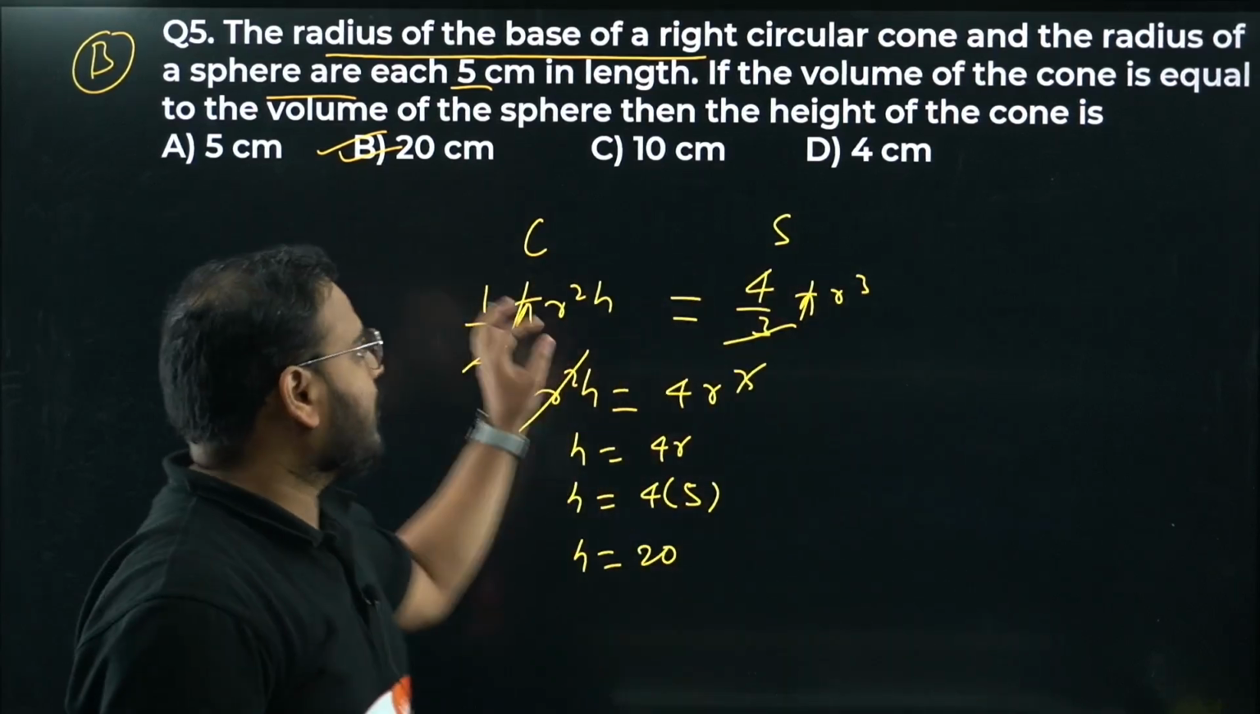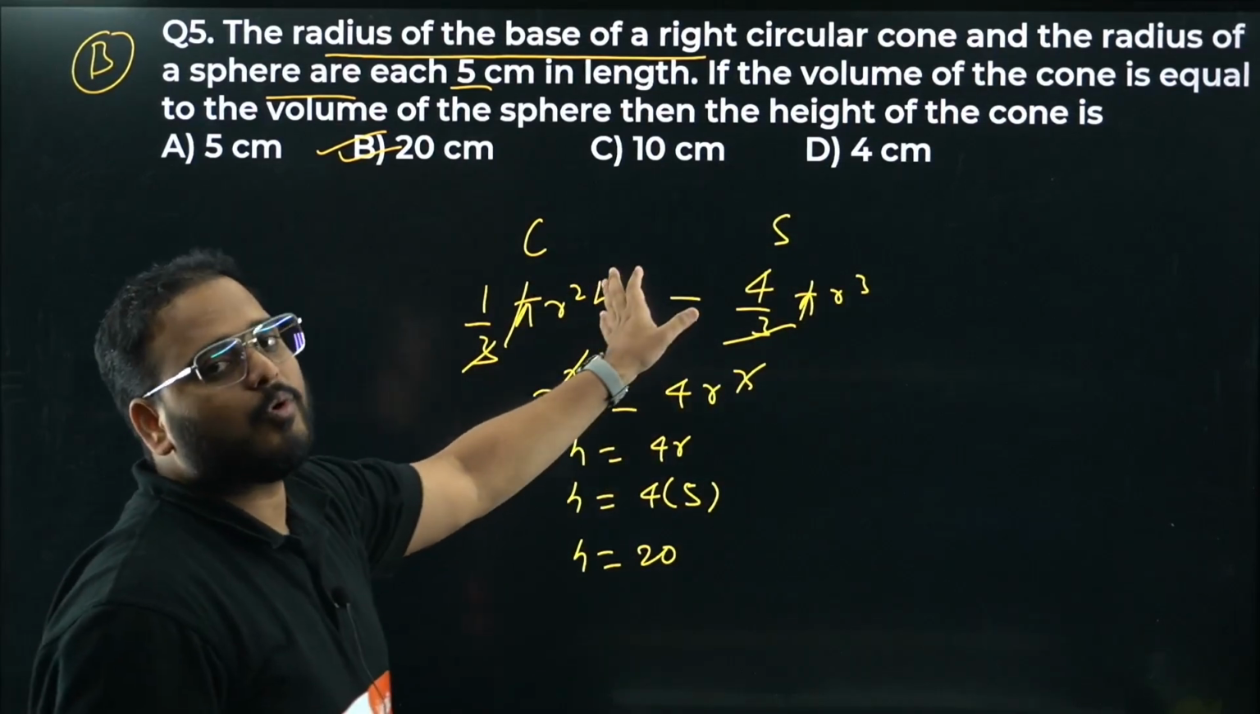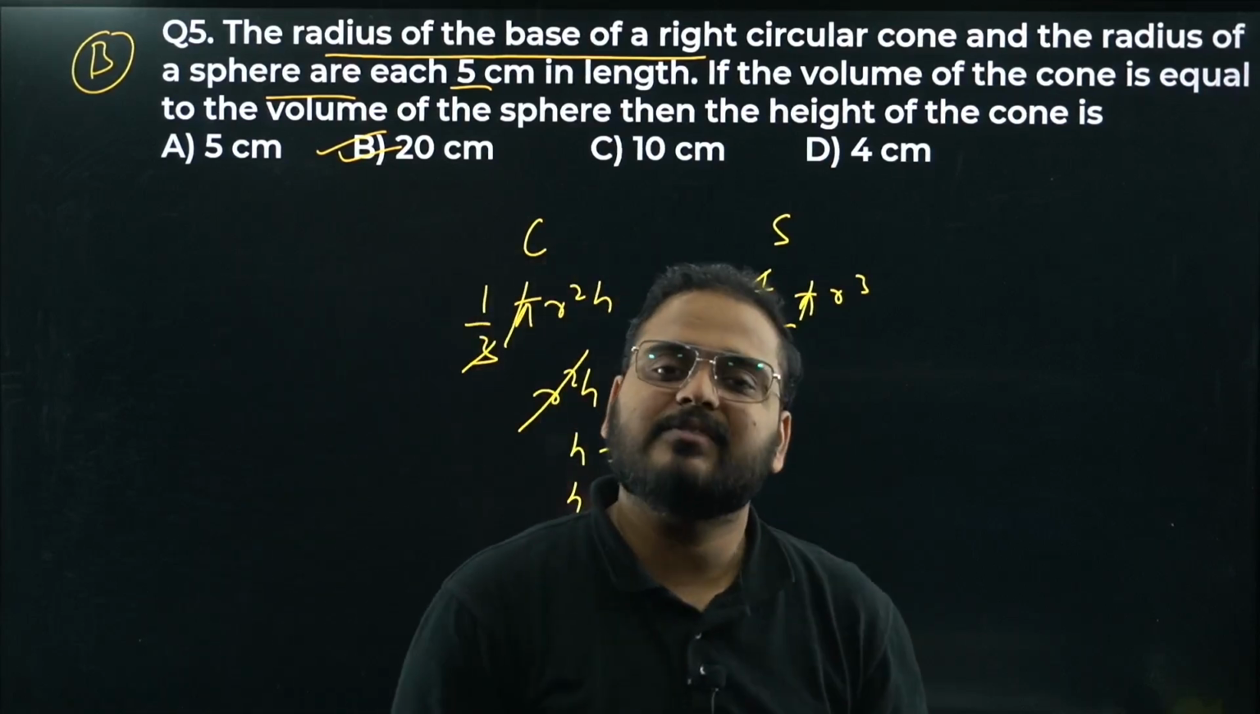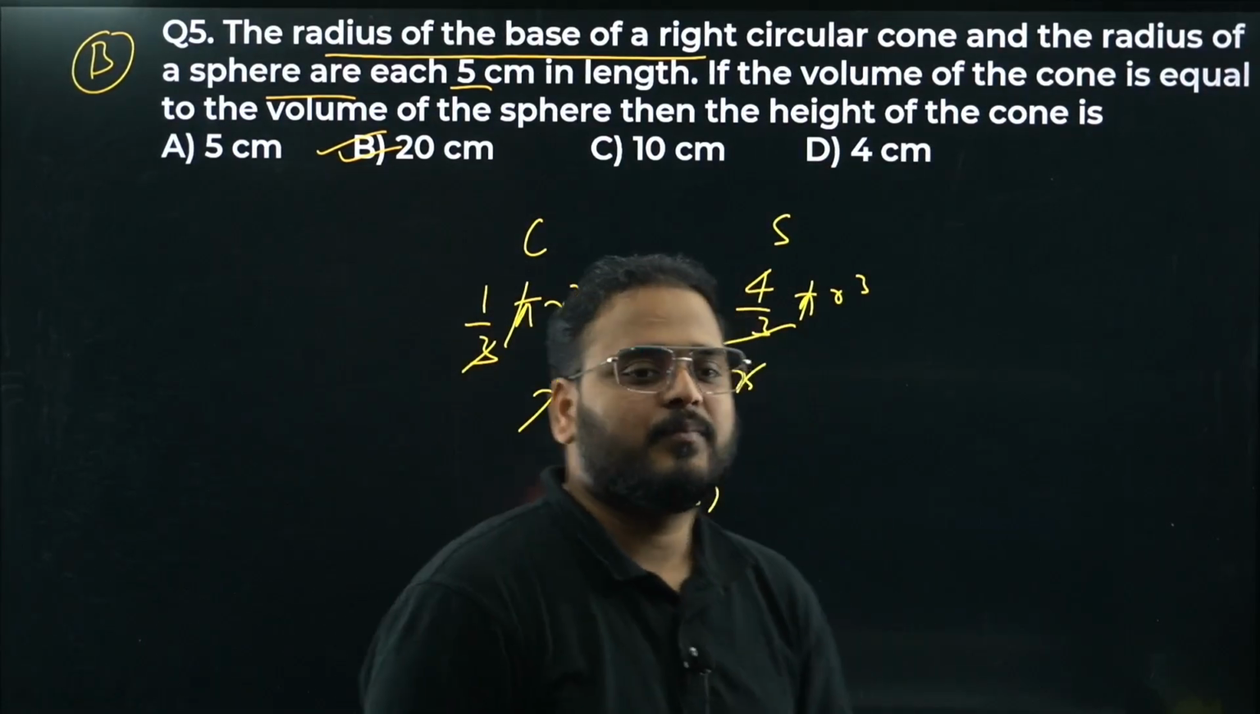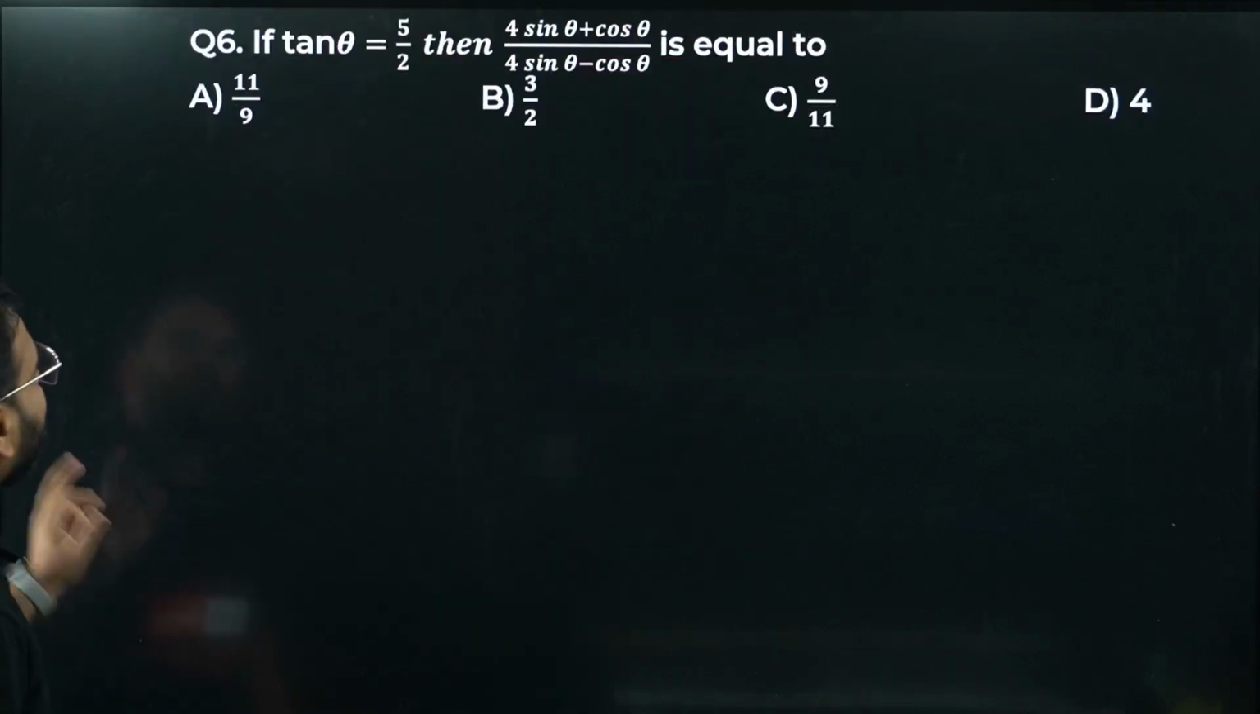Okay, so the formula is like this. The radius is same, that's why I've kept both the radiuses as r and r only. Otherwise we have to change the variables, r or r dash, or r1 and r2. We can choose any of them. Question number 5 is done. Move on to question number 6.